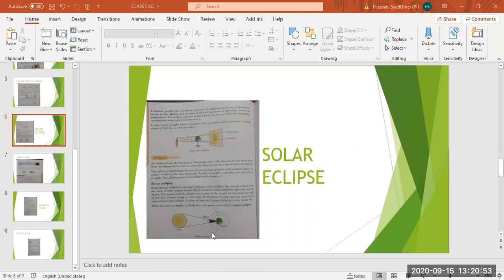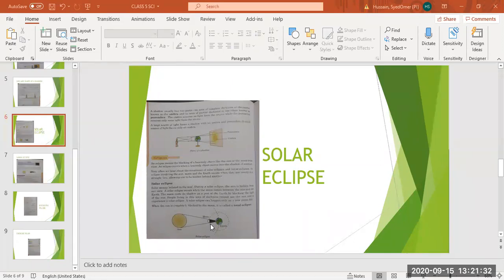As you can see in this picture, look at this picture carefully. The moon has come between the sun and the earth, and the moon casts its shadow on a part of the earth. Obviously we have studied about shadow. Light cannot pass through an opaque object. If light cannot pass through an opaque object, then light will fall on the moon, but it cannot pass through the moon. It will not go through the moon.